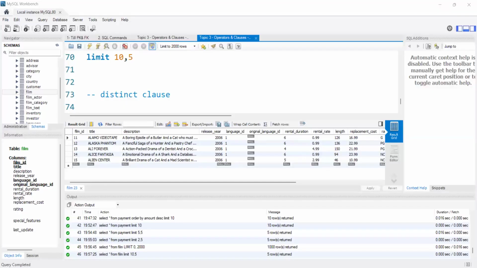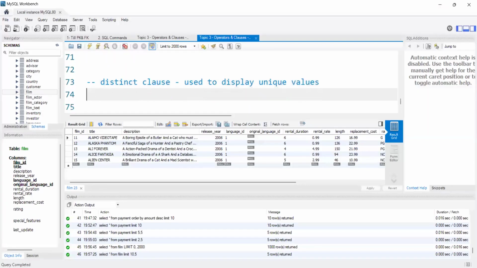And the next concept is distinct. So basically what distinct means is, it will display unique values, right? Yes. Used to display unique values. See, basically what happens here, for almost every column, we already created primary keys, correct?